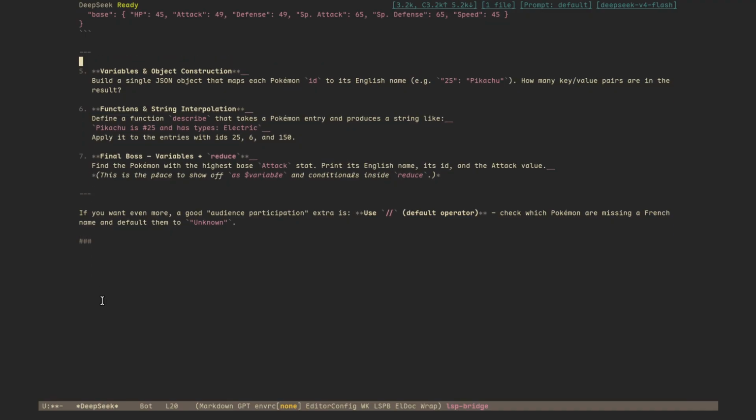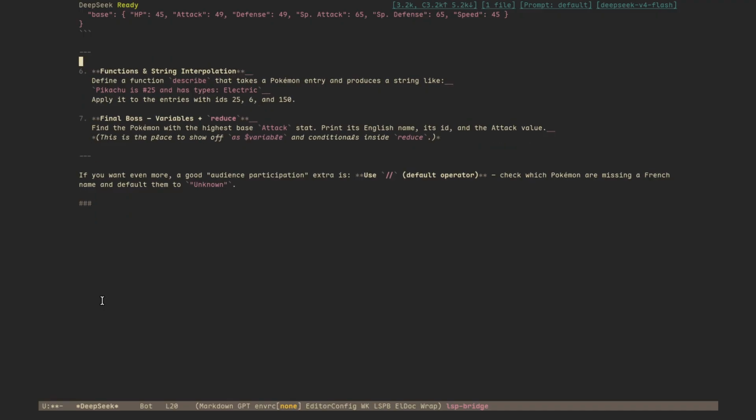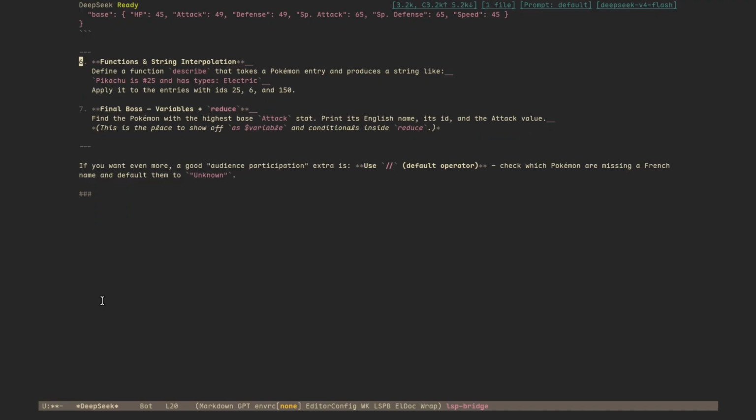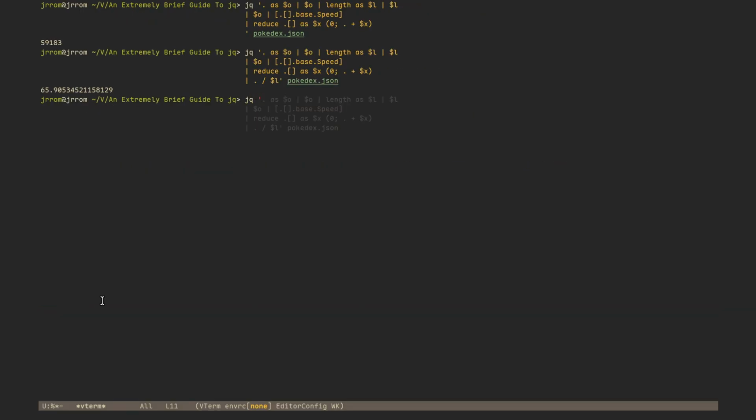Then we have variables and object construction, ID to its English name. We already did that. Functions and string interpolation: takes a Pokemon entry and produces a string like "Pikachu is 25 and has types electric." Kind of basic. Let's do def describe. It takes an index.